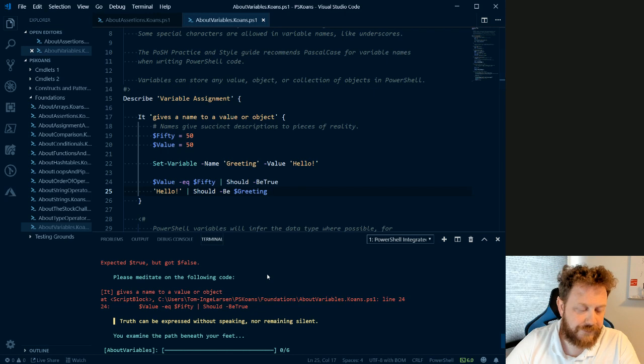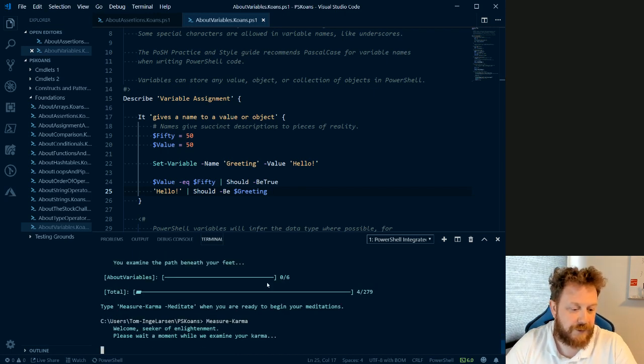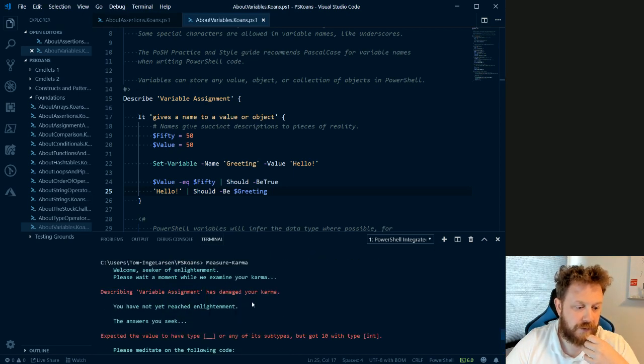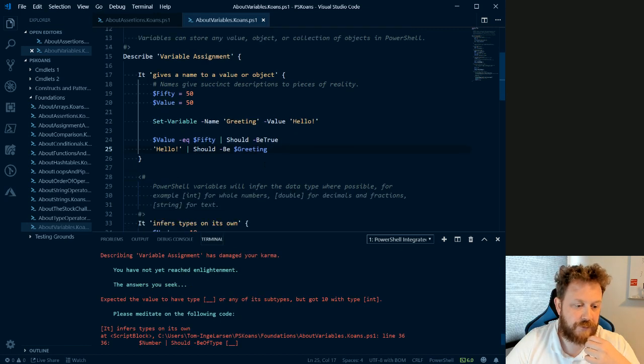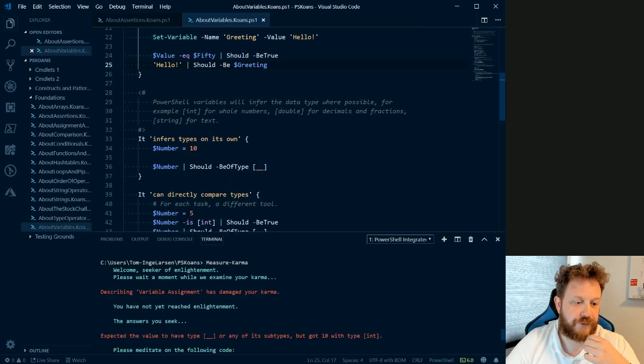We can also test after each task as well, see if we were correct, and we seem to be. So we can move on to infers types of its own.